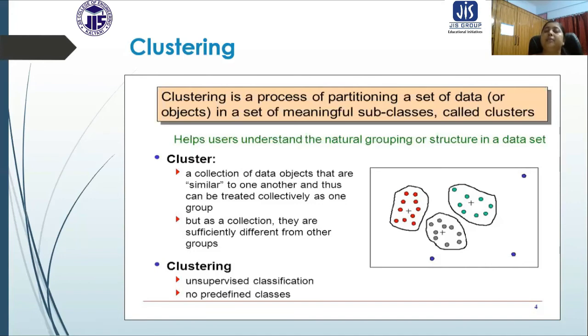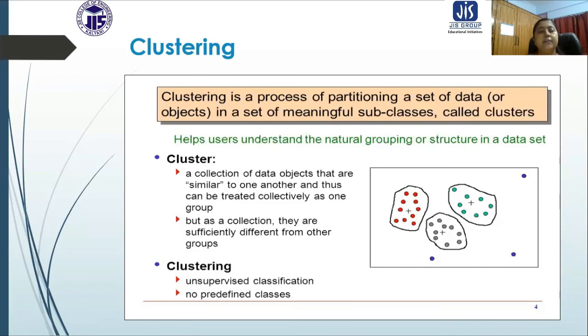When we talk about a cluster, that means in that cluster we have similar kinds of data, and for a particular characteristic they behave the same. That is basically the cluster. But as a collection, they are sufficiently different from other groups. That is also very much required. We cannot make clusters having the same characteristics. One cluster must be different from another.